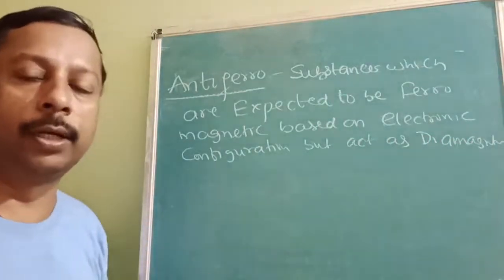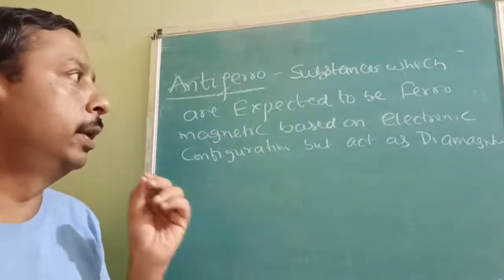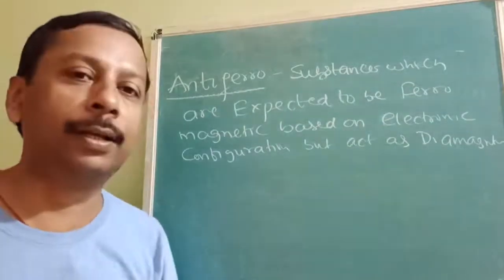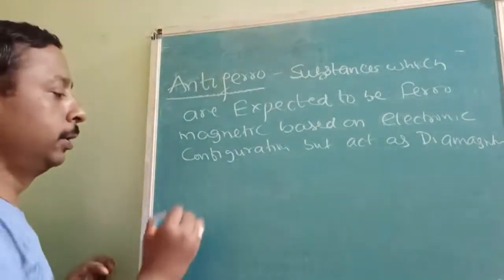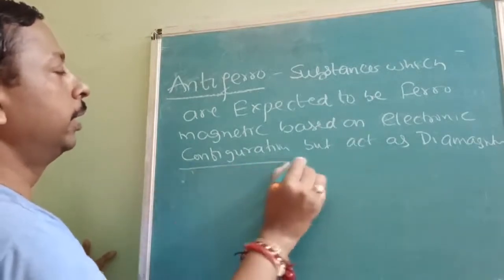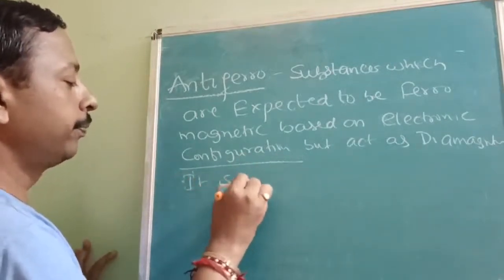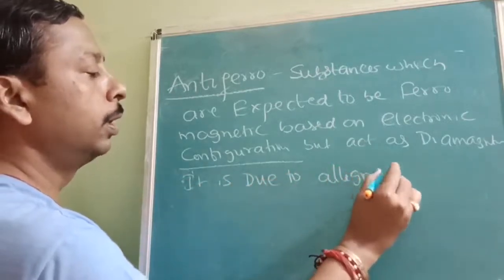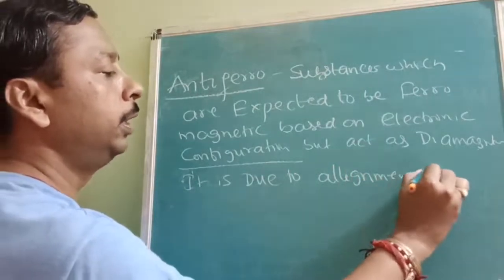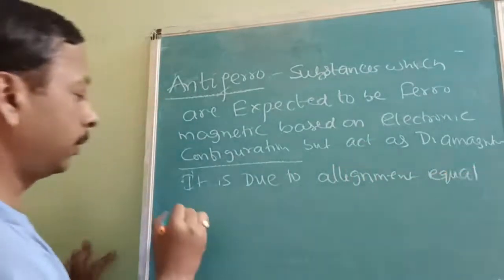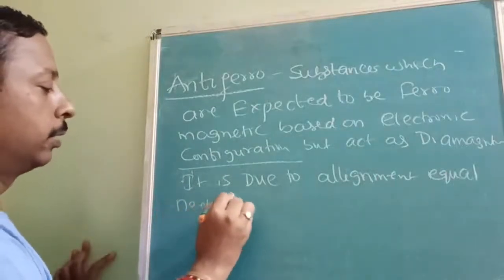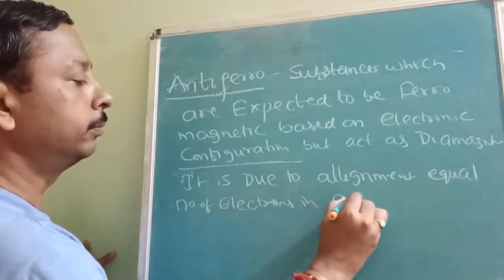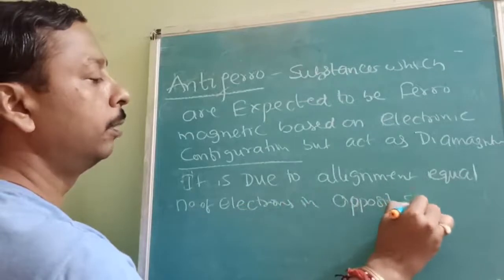Diamagnetic. When you look at their electronic configuration, they are definitely ferromagnetic, but they are diamagnetic. That is due to the alignment of an equal number of electrons in opposite spin.